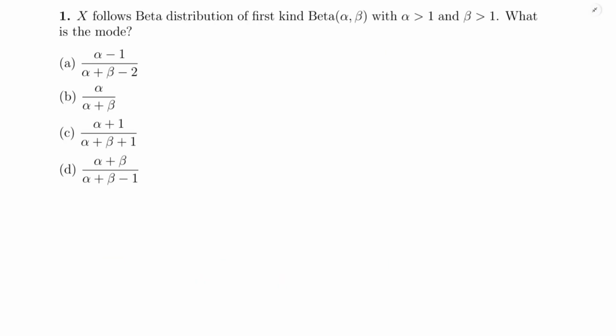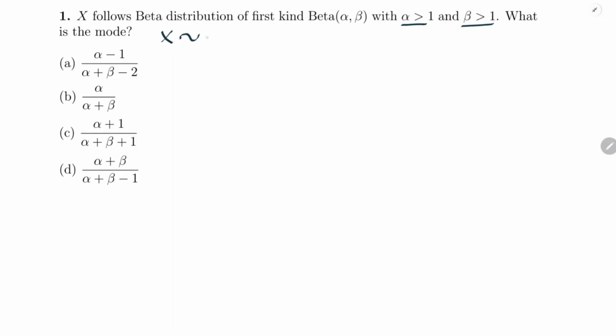Question number 1 from ISS 2025, paper 1. X follows beta distribution of first kind with alpha greater than 1 and beta greater than 1. What is the mode? So let us write that.